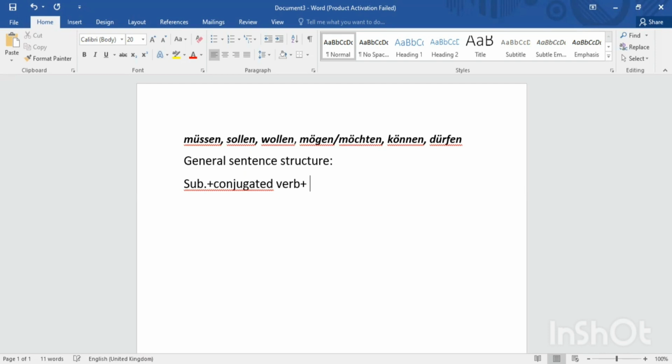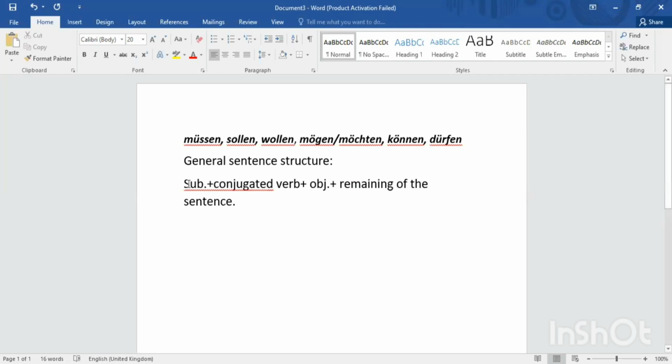Conjugated verb means general verbs like kommen, gehen, essen, trinken, to eat, to drink. Like these verbs are the general verbs, so these will be conjugated and come at the second place of the sentence. Okay, then object and the remaining of the sentence, whatever remains there, you can write the remaining of the sentence.